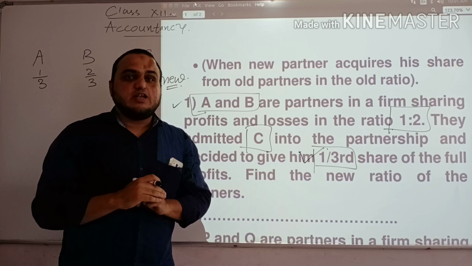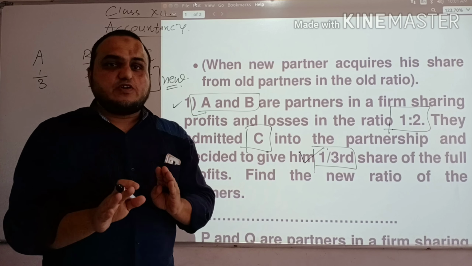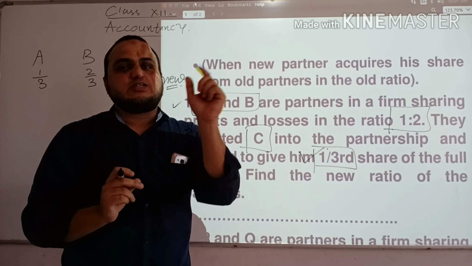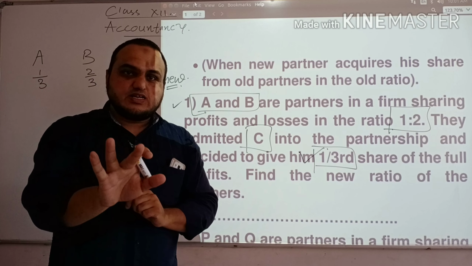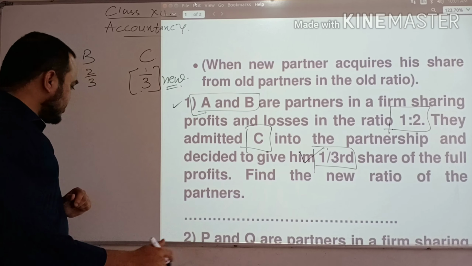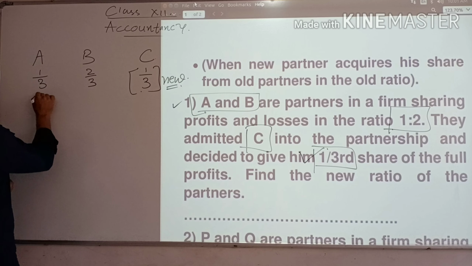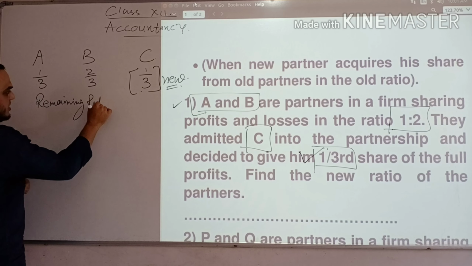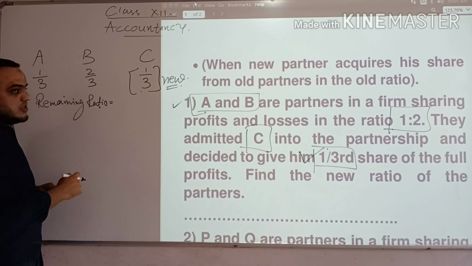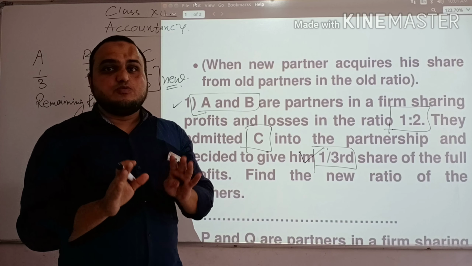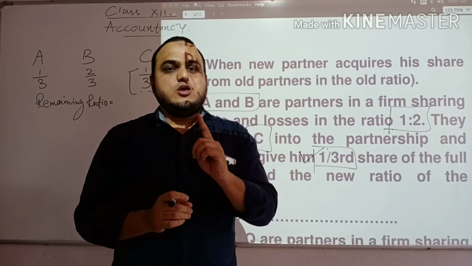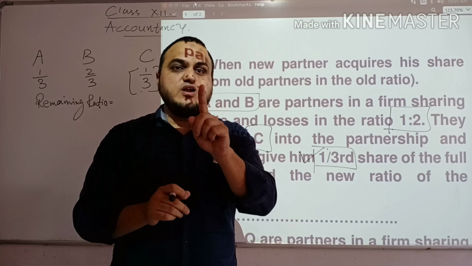Now if you want to find out the new ratio, how do you find it? This is called the remaining ratio method. The calculation is very simple, very easy. First I have to find out the remaining ratio. Remaining ratio means what? If there is a percentage, we assume 100%. But when there is a ratio, we assume the total is 1. The whole business has a total ratio of 1.